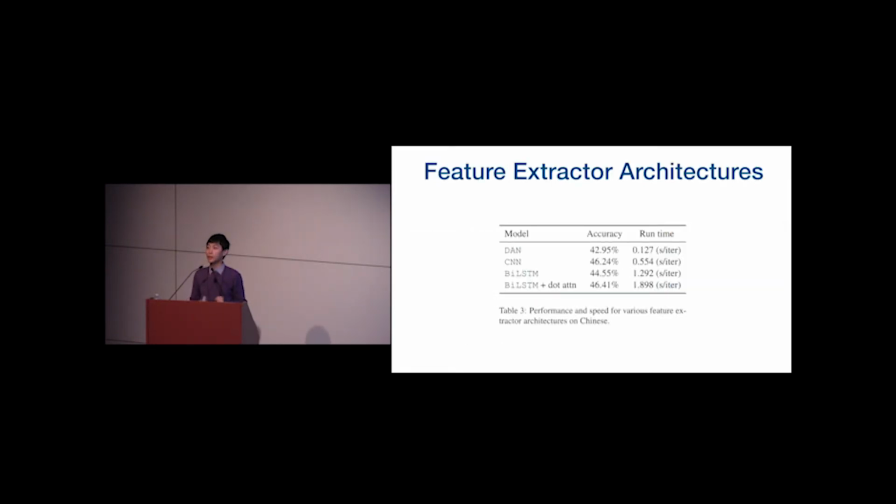Okay, so now let's look at the choices of feature extractor architectures. We can see here, if we can afford our model running a little more slowly, then we are able to achieve a better performance than using a very simple DAN feature extractor. My personal takeaway message here is that it seems a convolutional neural network is a good compromise point between effectiveness and efficiency for a text classification task like this.